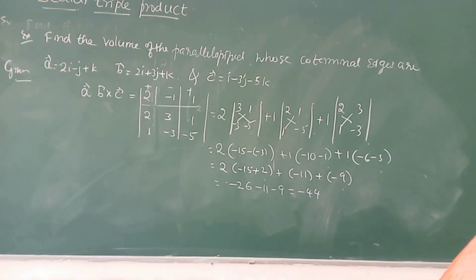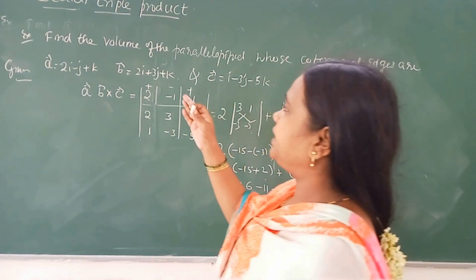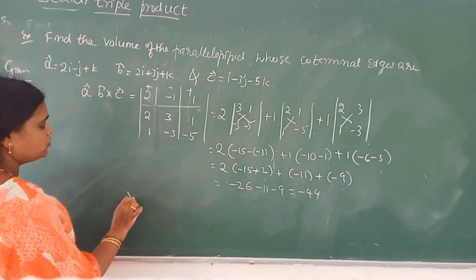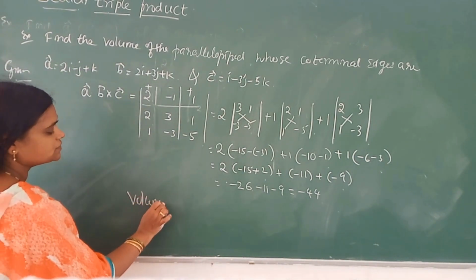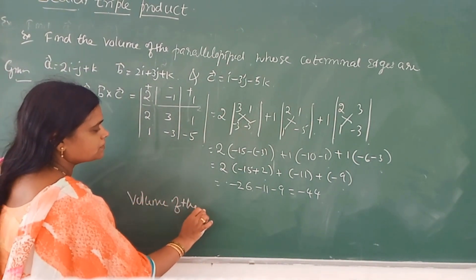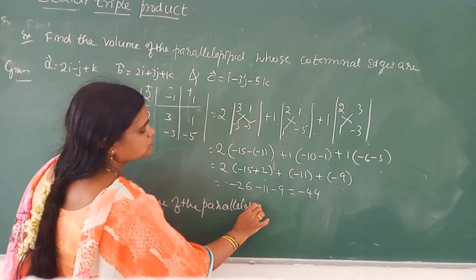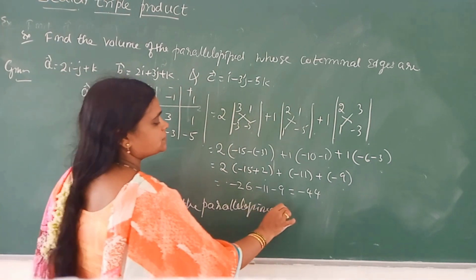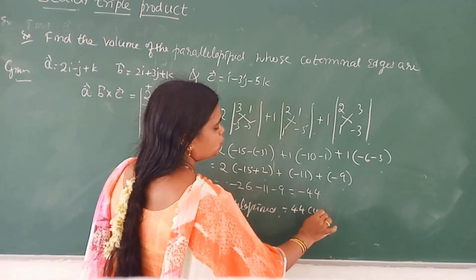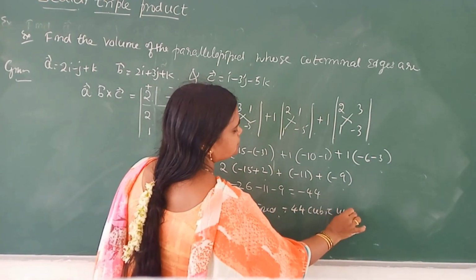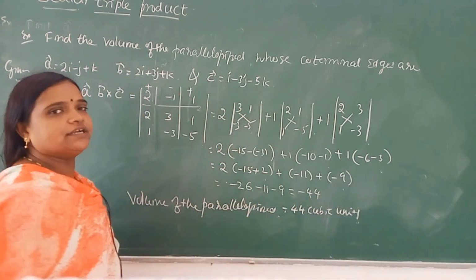Therefore, the volume of the parallelepiped is 44 cubic units, and minus we can't take because it shows a